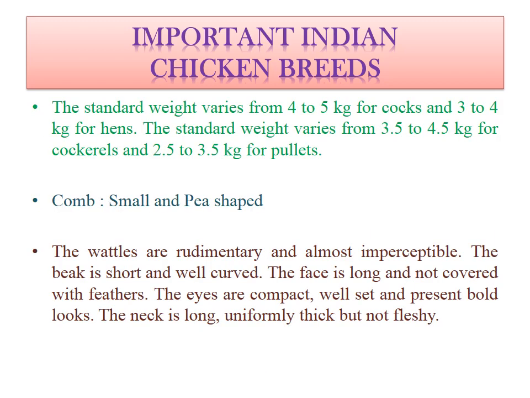Regarding the standard weight, it varies from 4 to 5 kilograms in adult males and 3 to 4 kilograms in adult hens. The standard weight varies 3.5 to 4.5 kilograms for cockerel and 2.5 to 3.5 kilograms for pullet. Regarding the comb, it will be smaller in size and pea-shaped. The wattles are rudimentary and almost imperceptible.